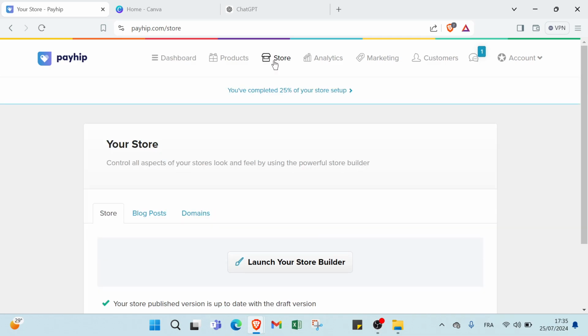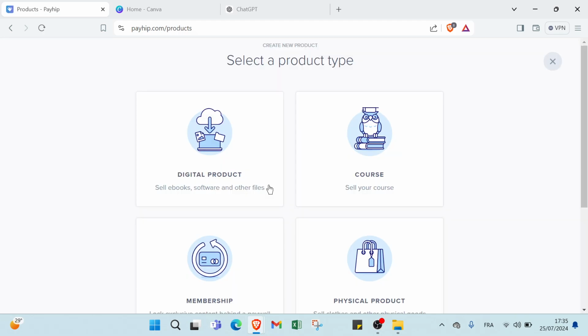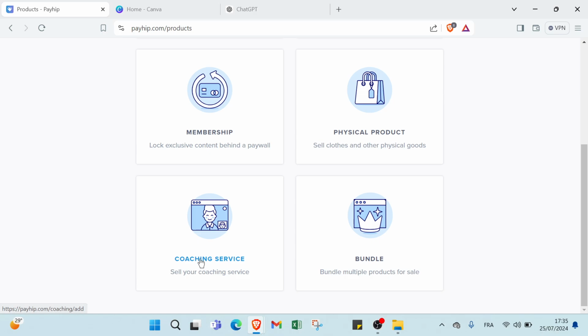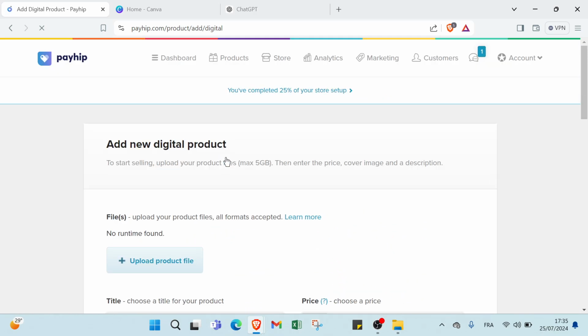Click over launch your store builder. Click over add first product, then select the product type. We have digital products, course, membership, physical products, coaching service, bundle. So we select digital products for sure.